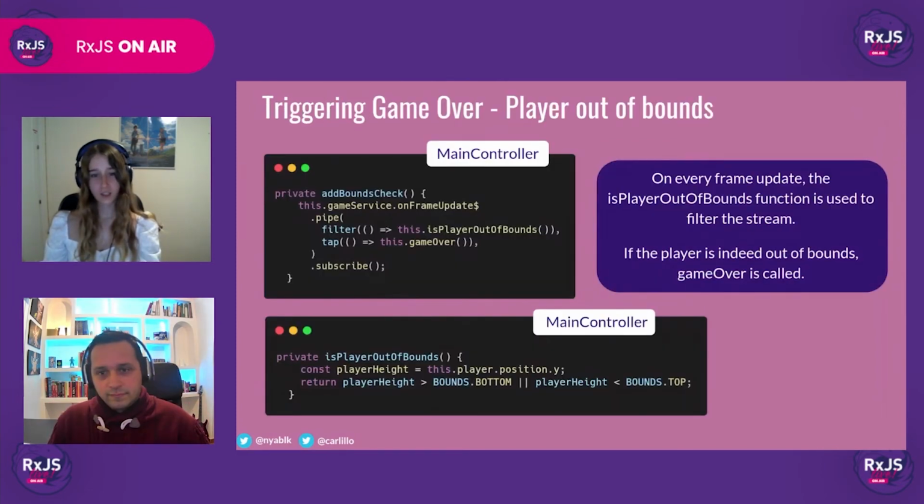Well, it's really easy actually. The first thing we're going to do is create an addBoundsCheck function in our main controller that, on every frame update, will use the isPlayerOutOfBounds function to filter the stream. Whenever this function returns true, the gameOver function will be called.